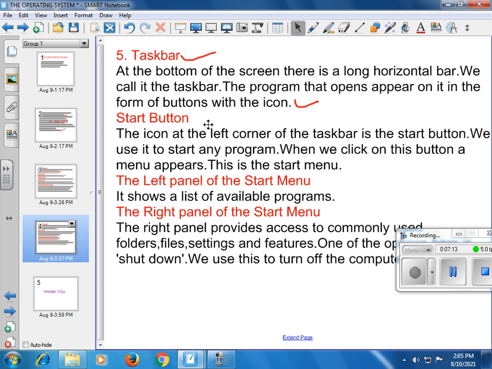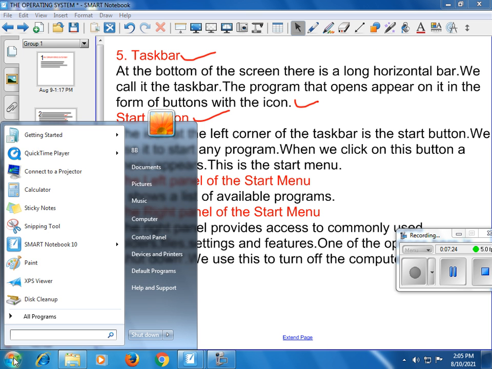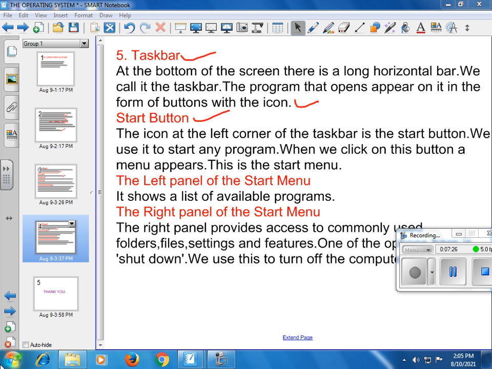Now next is start button. So this icon is called start button. The icon at the left corner of the taskbar is the start button. We use it to start any program.